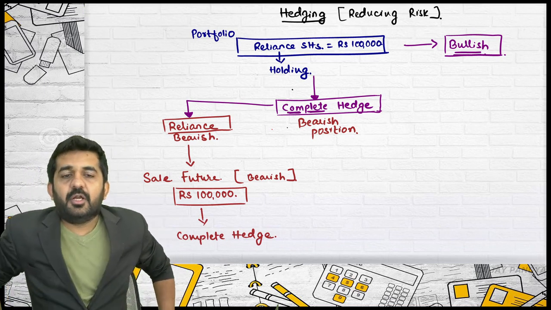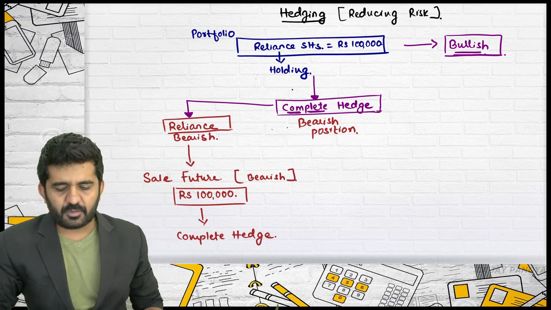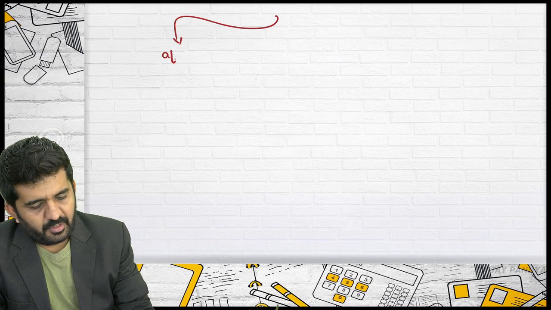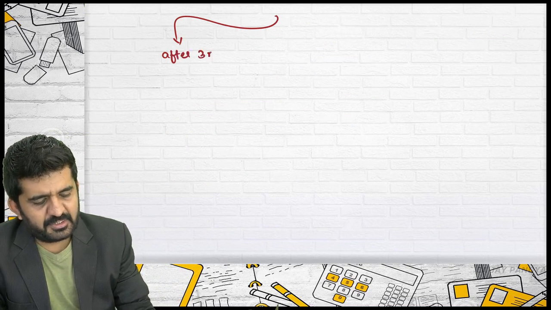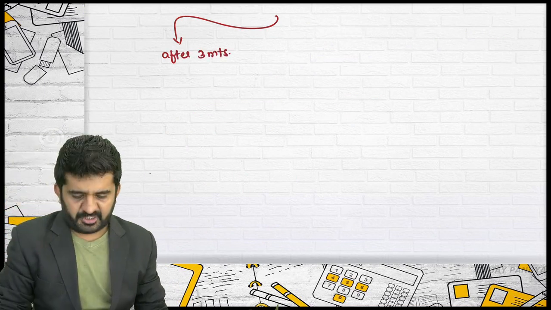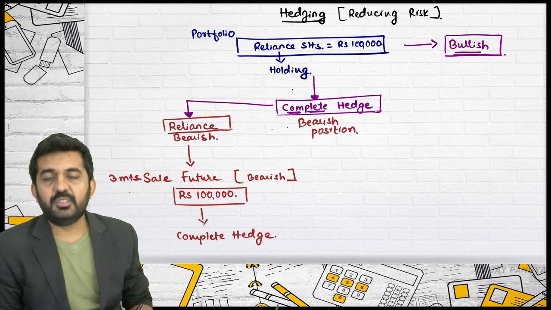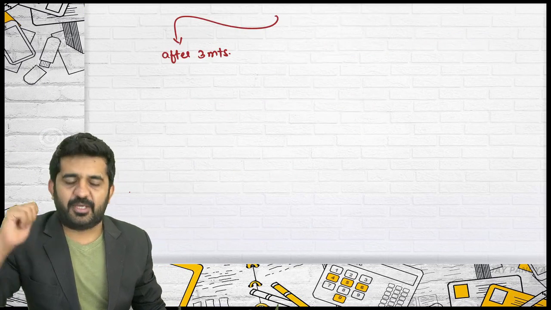Try to concentrate. In this situation, this was the 3 months future that I have taken, a sale future.